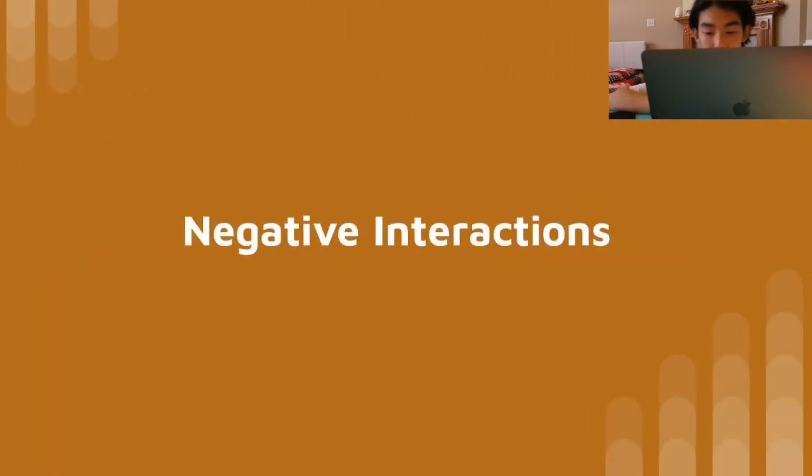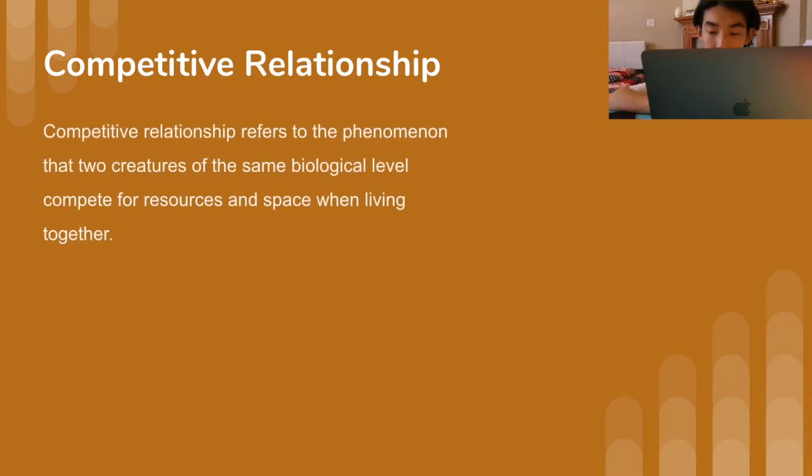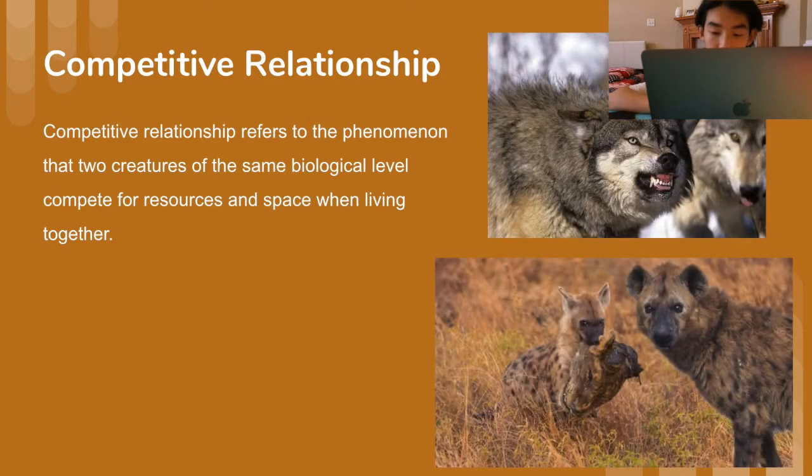So let's focus on the 3 categories of negative interactions. Competition. Competitive relationship refers to the phenomenon that two creatures of the same biological level compete for resources and space when living together. An example of this relationship could be wolves and hyenas. They compete with each other for land and food resources.